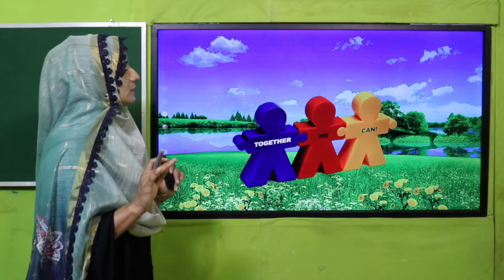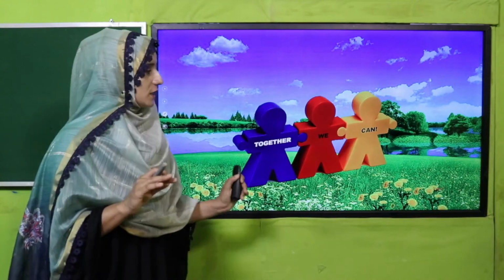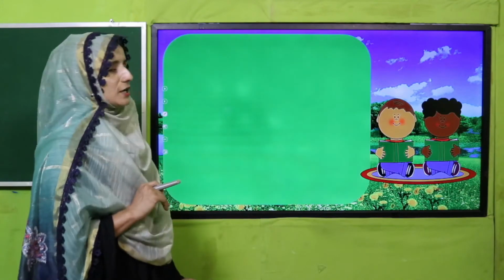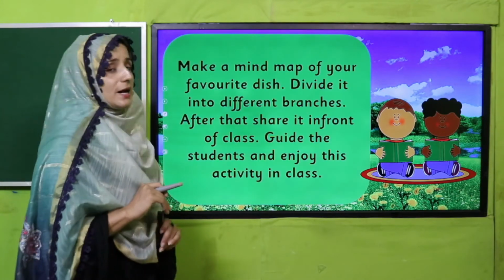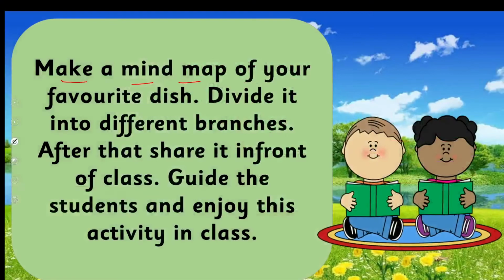So next, we are going to perform an activity. There is an interesting activity for you. So yes, my dear teachers, be ready. Make a mind map of your favorite dish. Divide it into different branches. After that, share it in front of the class. Guide the students and enjoy this activity in the class.